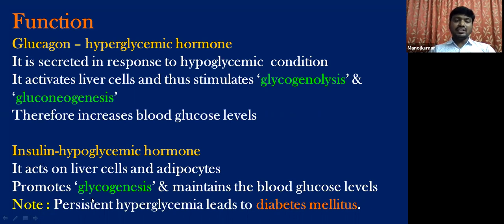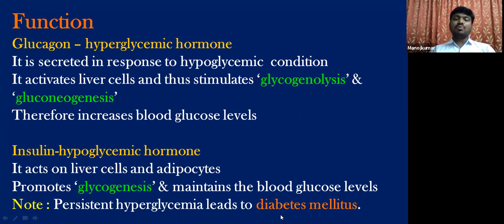Very important point here. Persistent means for a longer period. If a person is suffering from hyperglycemia, because hyperglycemia means increased blood glucose levels for a longer period, persistence, that leads to a disorder called diabetes mellitus, which we commonly call as sugar disease. So sugar disease is caused due to the lack of or due to the under secretion of insulin.